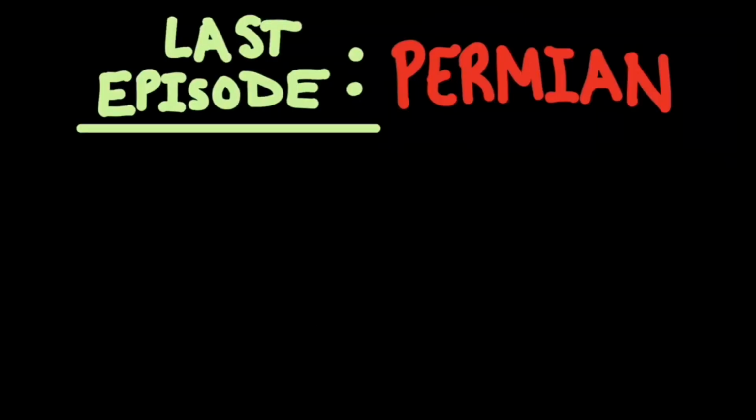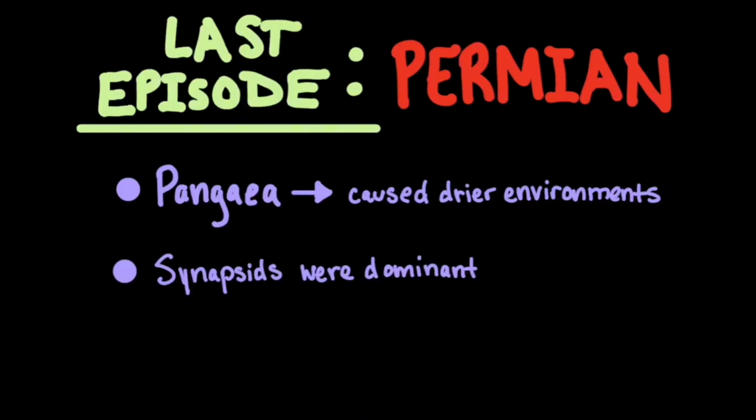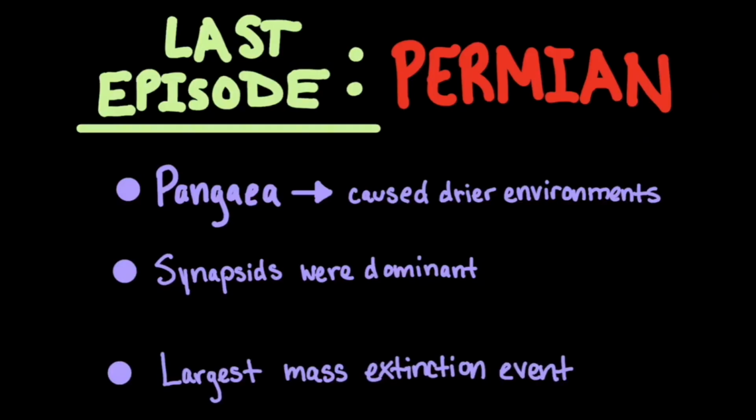Last episode we discussed the Permian period. The supercontinent Pangaea restricted air and ocean circulations, which caused drier environments. Synapsids were the dominant vertebrates of this time. The Permian ended with the largest mass extinction event, which was caused by the Siberian Traps eruptions.